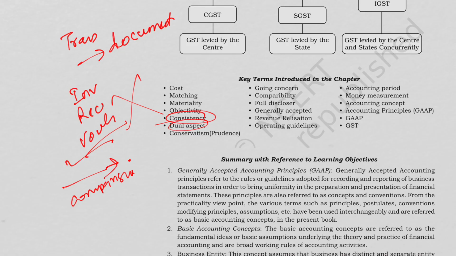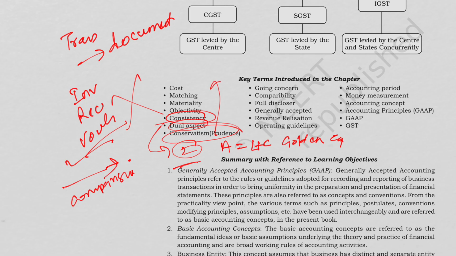Then we have dual aspect also, like every transaction has two effects. For example, assets equal liabilities plus capital. This is the golden equation. Then we studied conservatism. Conservatism states that do not anticipate profits but provide for all the losses. For example, closing stock is valued at cost or market value, whichever is lower.